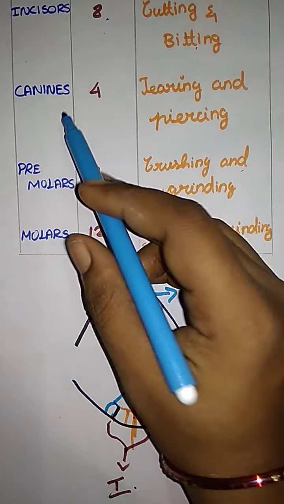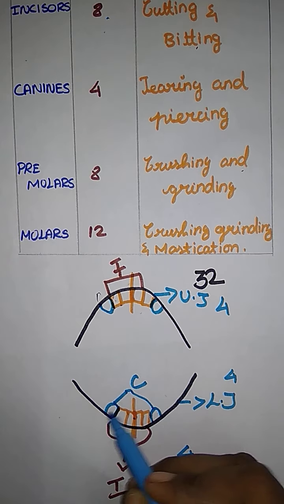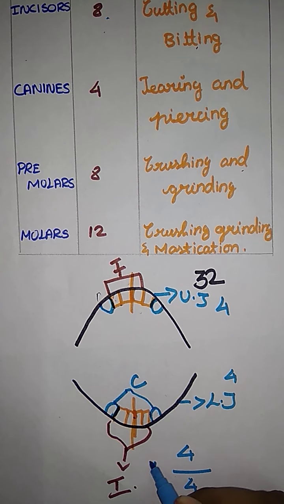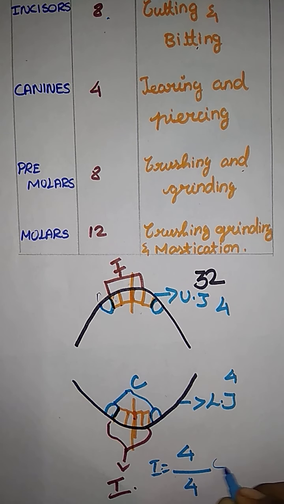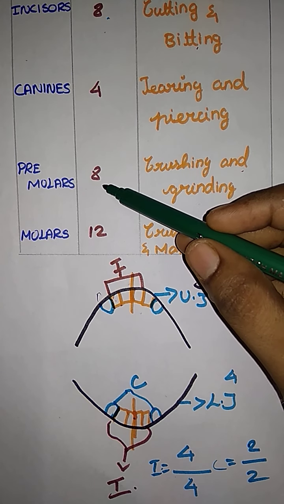Canines. Canines, how many? 1, 2, 3, 4. The incisors, and the next one, canines, is 2 by 2. And let me move to the next one, premolar. Here, premolar, how many? 8.